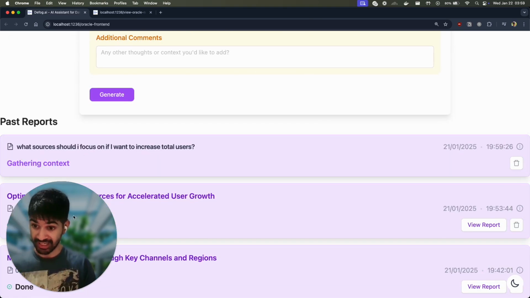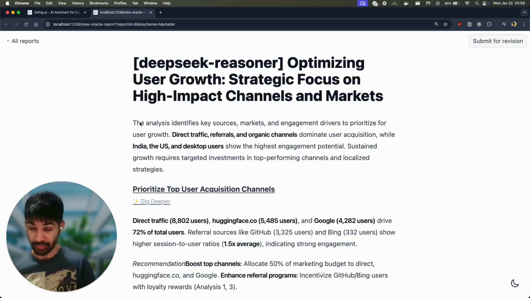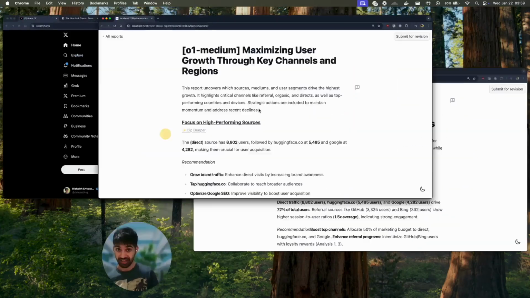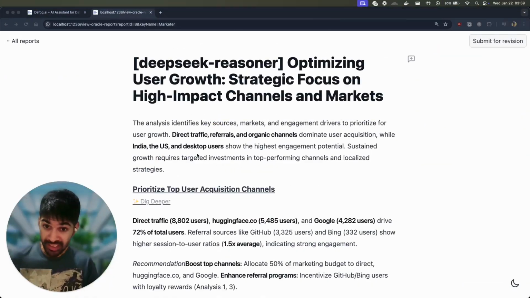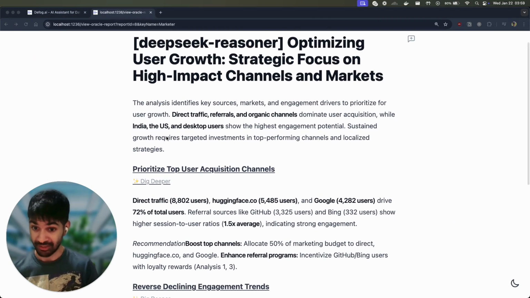This is going to gather a bunch of context, start generating a bunch of sub-questions, answer each of those sub-questions, generate SQL for them, and finally create a report in the end. I'm going to show you two versions. One report that was made with deepseek-reasoner, another report that was made by O1 Medium. With deepseek-reasoner, I get a slightly more robotic sound, but really, really good analysis.